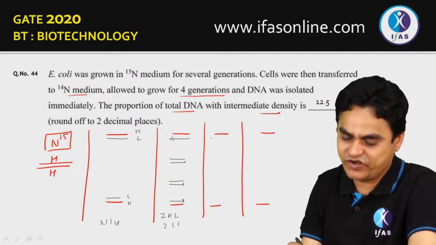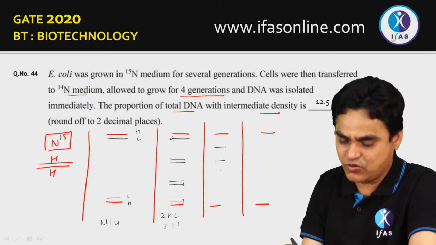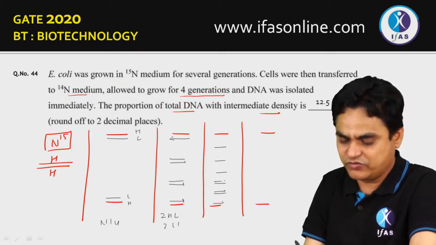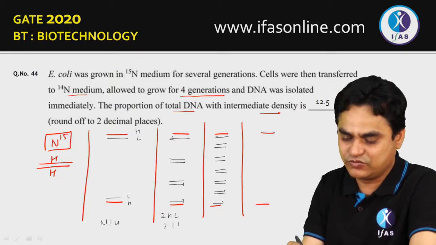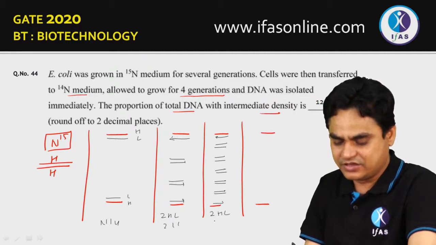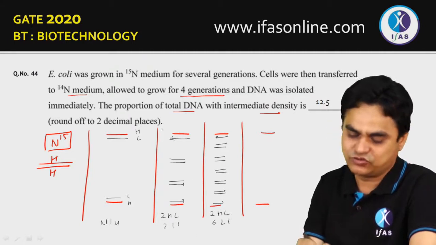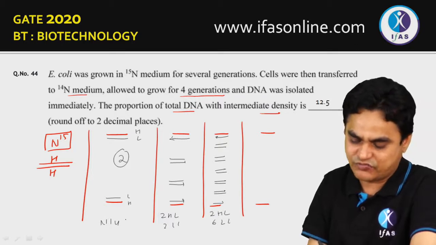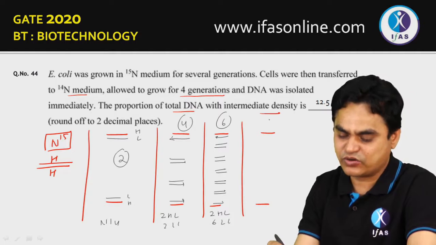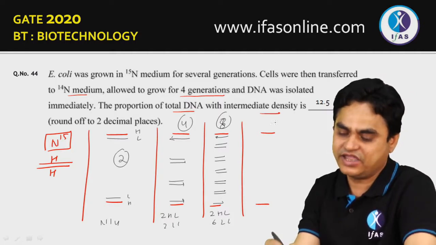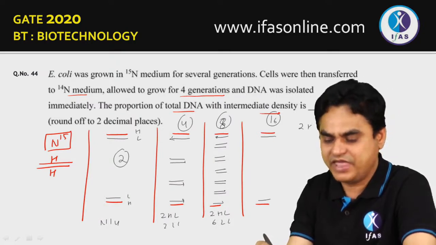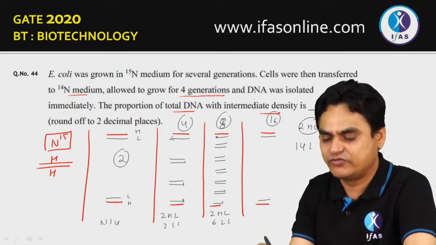In the next generation, what you will find is that all these will open. Let's say these all get open. This could be explained like this. Again, now what you will observe is this would be newly synthesized DNA. Now you will have 2 heavy light and the rest, 6 of them, would be light. So here you are getting 2 DNA molecules, both of them heavy light. Here 4, here you are getting 6, and here 4, here 8, and here 16. Out of 16, only 2 will be heavy light and the rest of the 14 would be light.